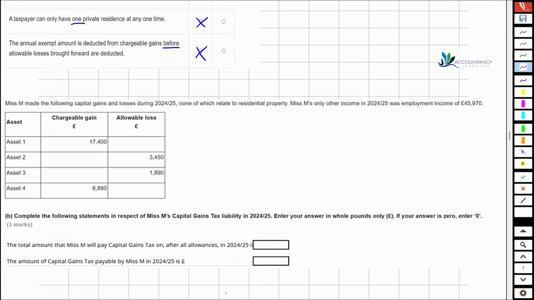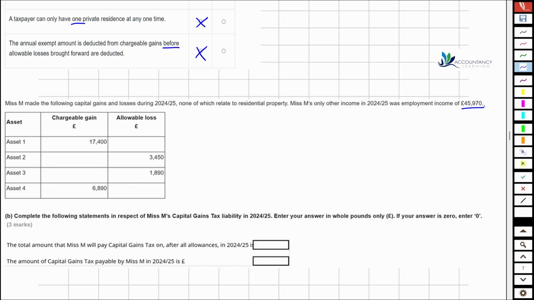So let's move on to part B of the question. Miss M made the following capital gains and losses during the 24-25 year, none of which relate to residential property. Miss M's only other income in the year was employment income of 45,970. So that tells us that Miss M currently is not a higher rate taxpayer. But potentially with these gains, it may just push her over into the next band.